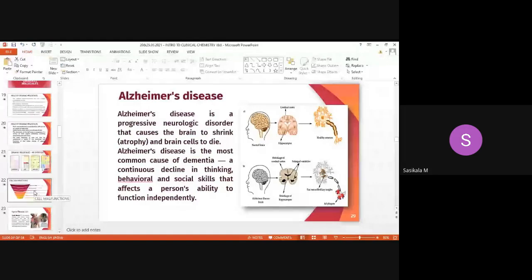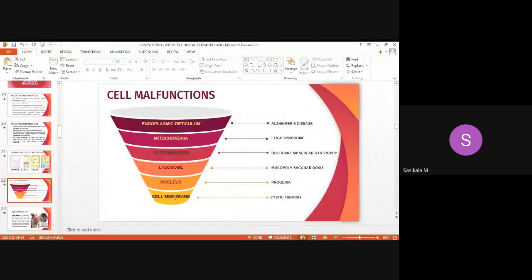So what are all the syndromes? We have seen that dysfunction of the cell membrane causes cystic fibrosis, which affects the lungs, and dysfunction of the nucleus causes progeria, which is related to premature aging.